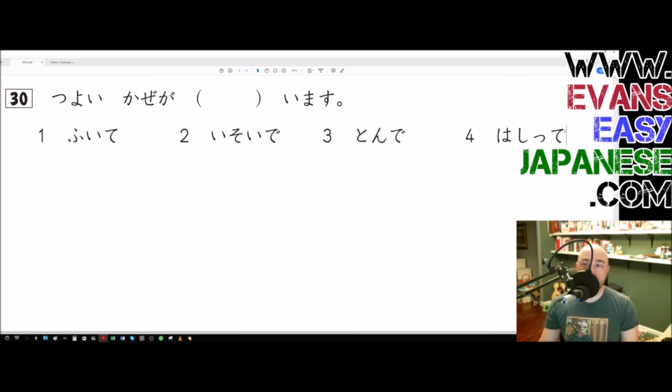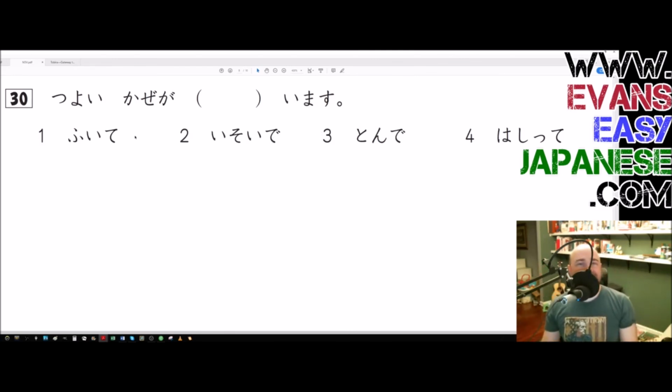This is how we do group 1 verbs that end in u, tsu, or ru, how we turn those into the te form. We do a small tsu te. So instead of hashiru, it goes hashitte. Okay, and that is to run. So the strong wind is running. The strong wind is flying. The strong wind is hurrying, or the strong wind is blowing.